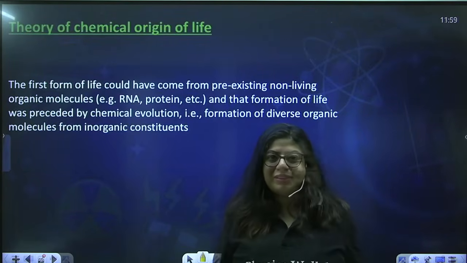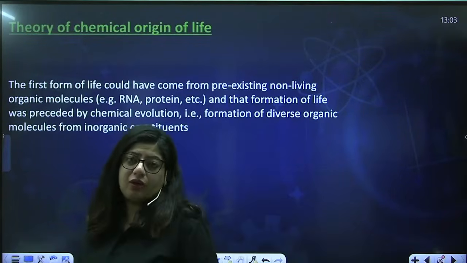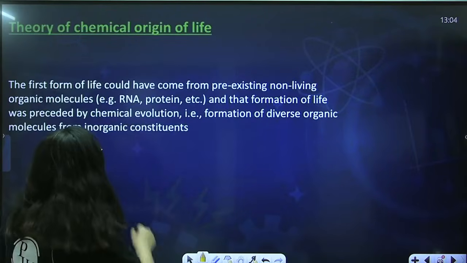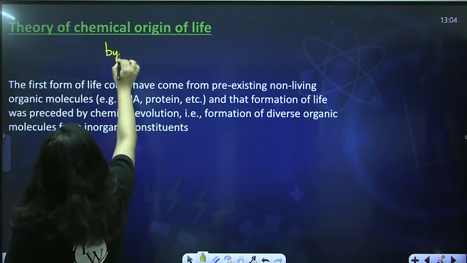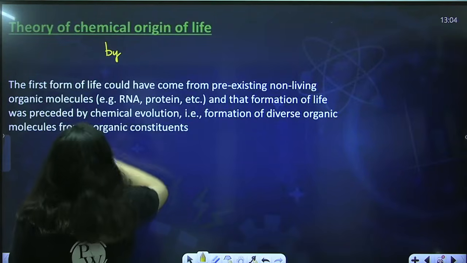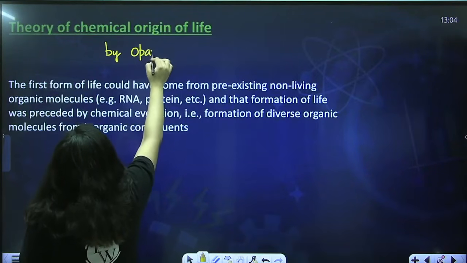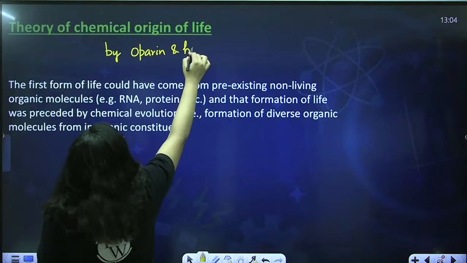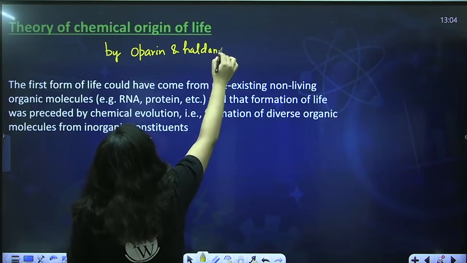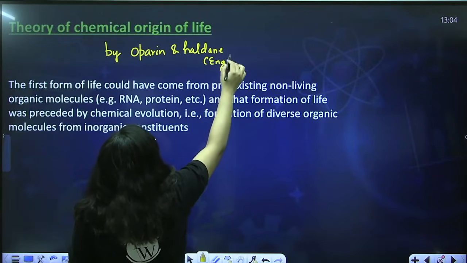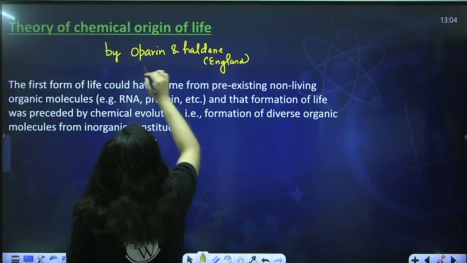Let's talk about it. So the theory of chemical origin of life was given by two scientists, Oparin and Haldane. Haldane was from England and Oparin was Russian.